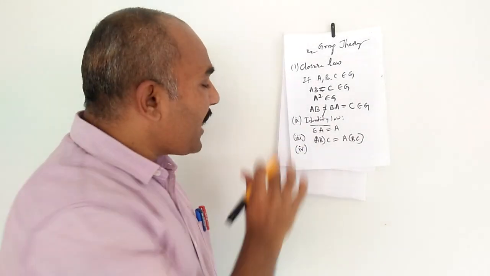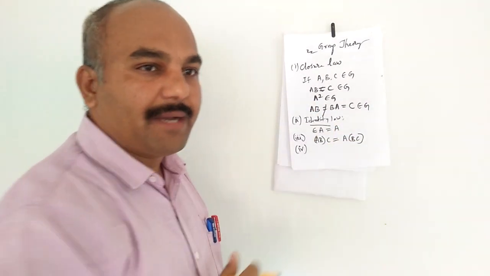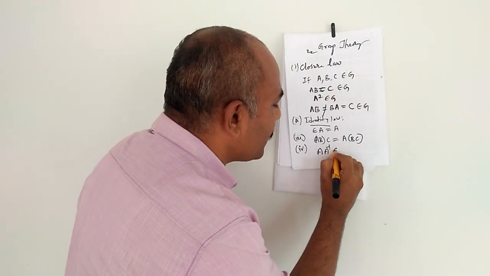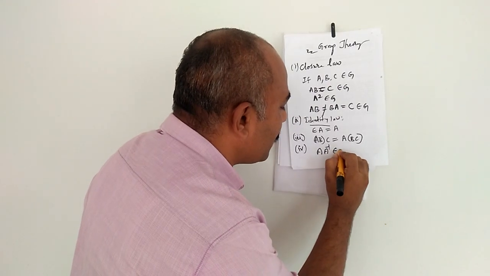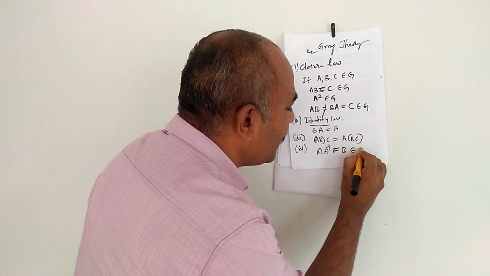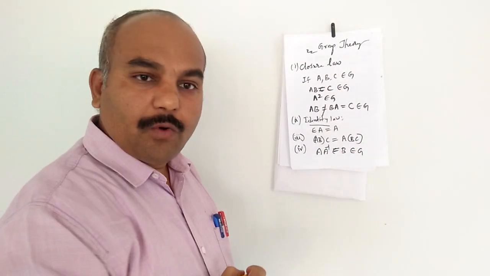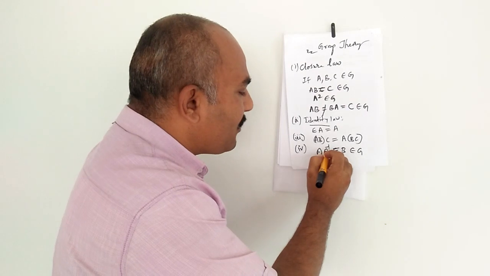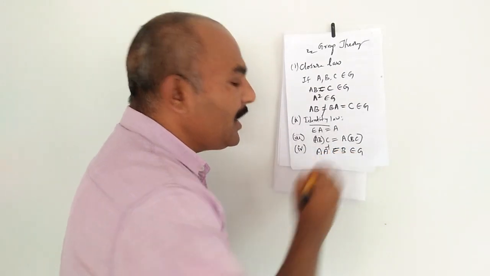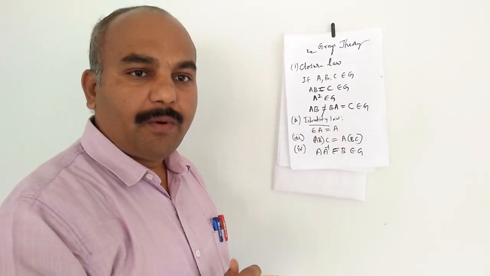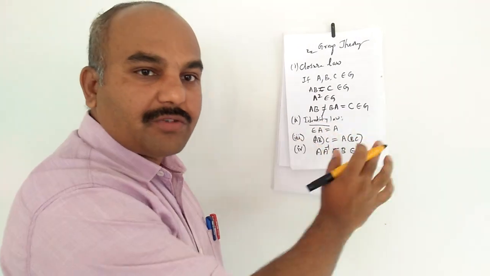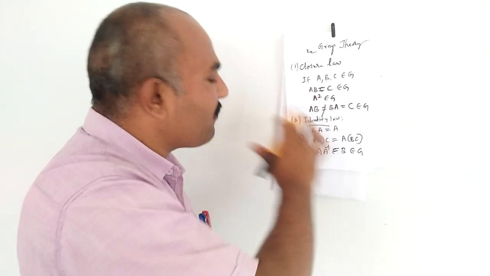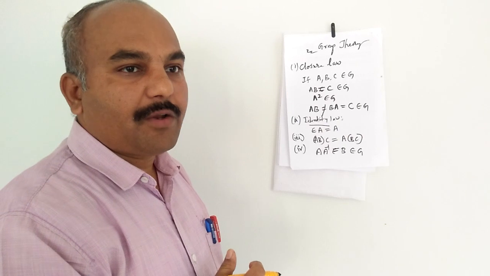Every element in the group must have its inverse element, so that A into A inverse, which belongs to the group G, is equal to B, which belongs to the group G. A is an element in the group, A inverse is the inverse of the element A, and when you multiply A into A inverse, the answer is B, which belongs to the group G. So every element in the group has its inverse element, which also belongs to the group G. If the elements obey all these four laws, then the collection of such elements is said to be a group.